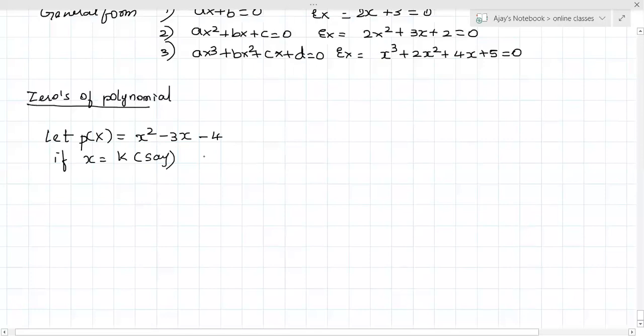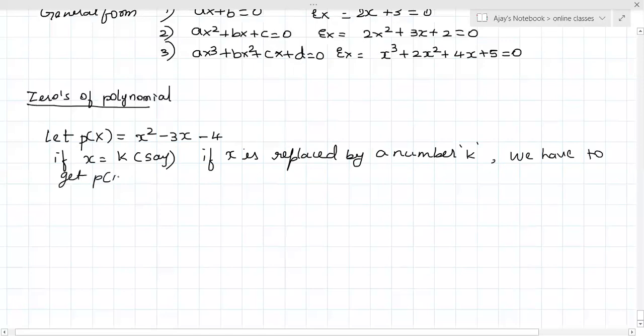If x is replaced by a number k and we get P of k is equal to 0, that means if I substitute a value k in place of x and I get 0, then k is called a zero of the polynomial.